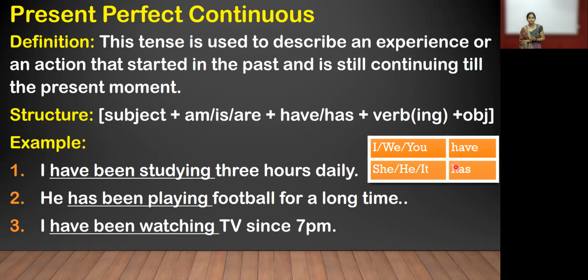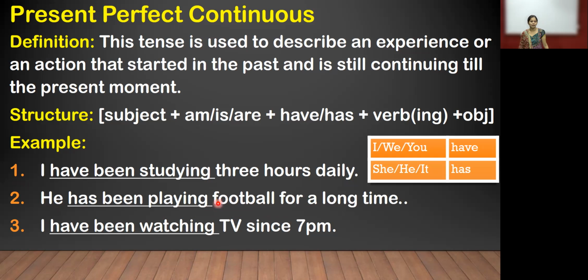Now, in the second example, he has been playing football for a long time. He comes in the second column. While using she, he, or it, we use has been playing. The verb is with ing. So in the present, the work is continued.